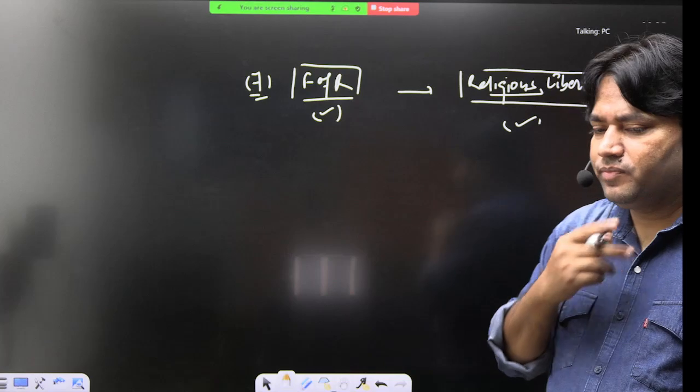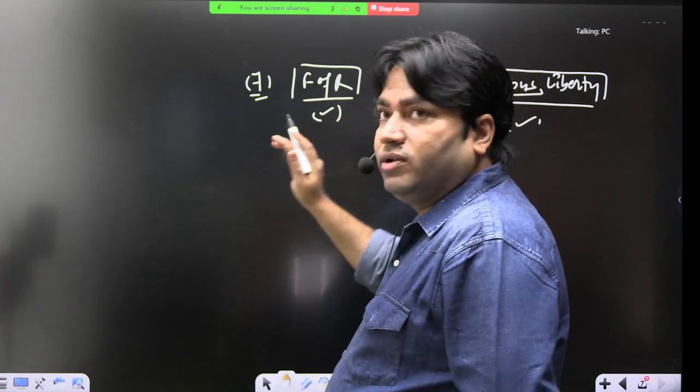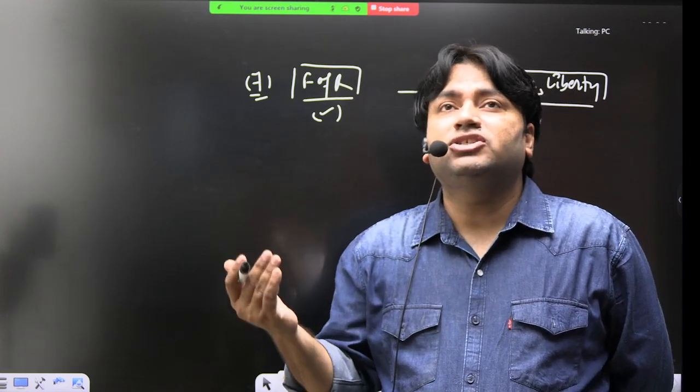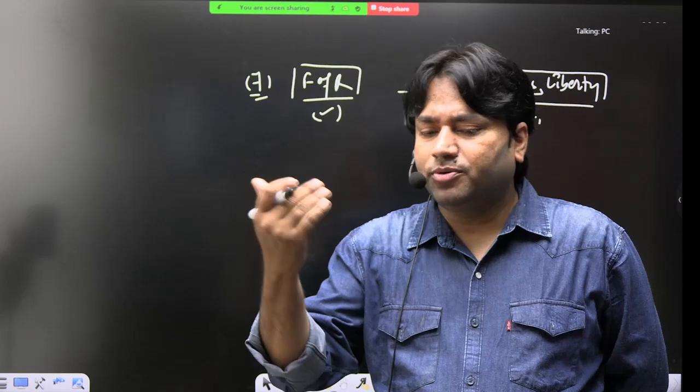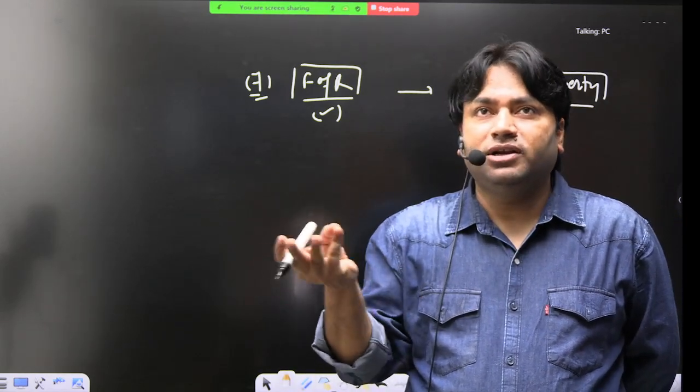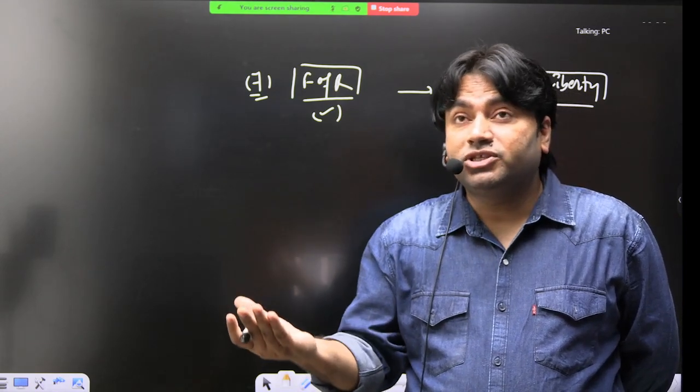Now one more point he is making is giving constitutional safeguards to the Muslims. It means protecting Muslim language, Muslim religion, and Muslim culture.